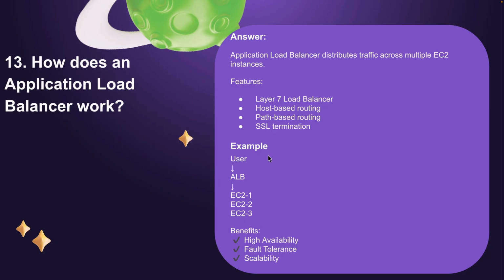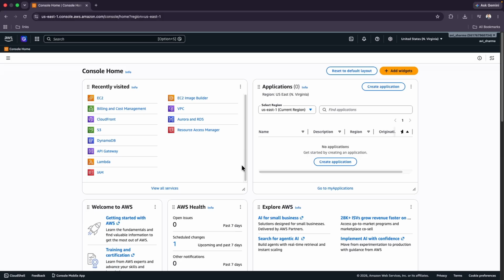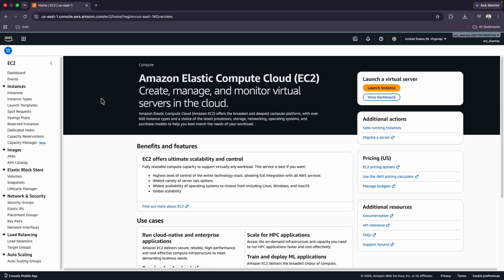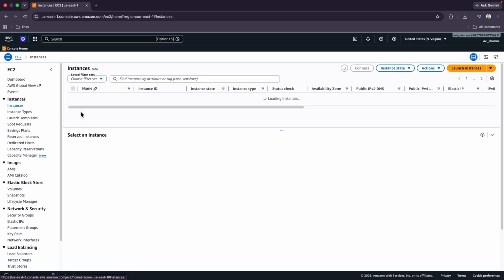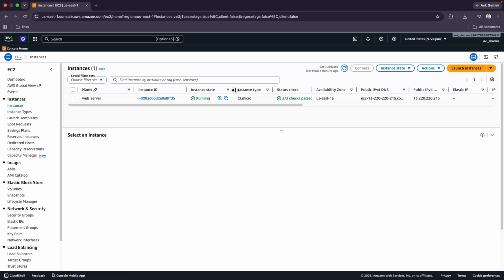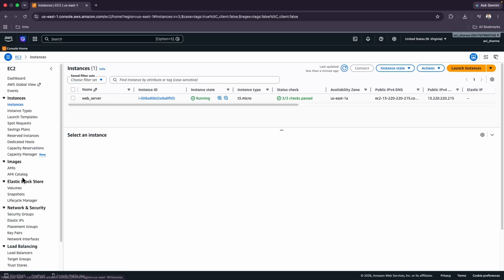For this application load balancer, I wanted to show you how we can integrate. Let me go to the AWS console. I'm already logged in to the AWS console. Let me go to EC2. I hope there will be some instance. Yes, one instance is running. I'm not going to test any application, but let me create a basic target group and attach it. As of now, it's a new application, nothing is running in it, so we'll see how we can attach it.